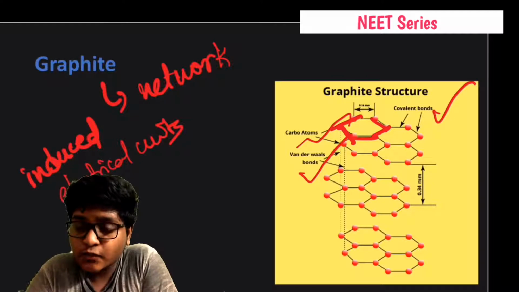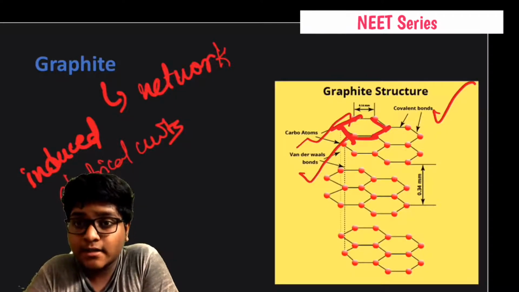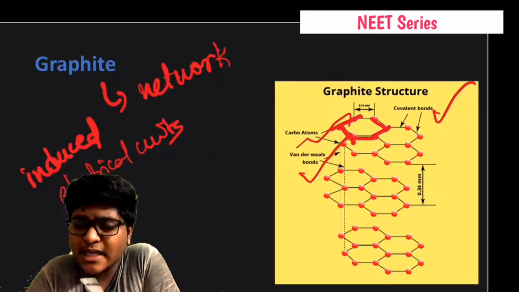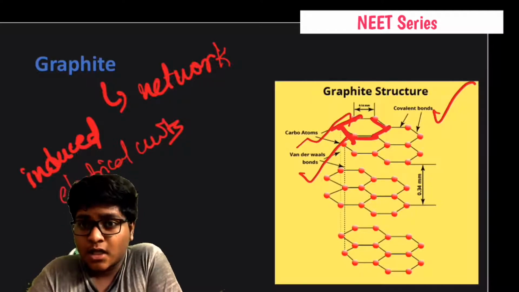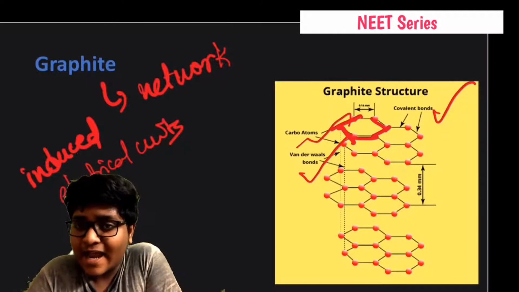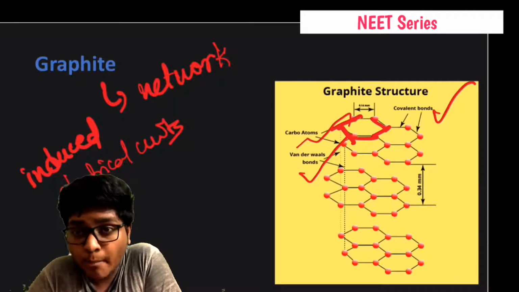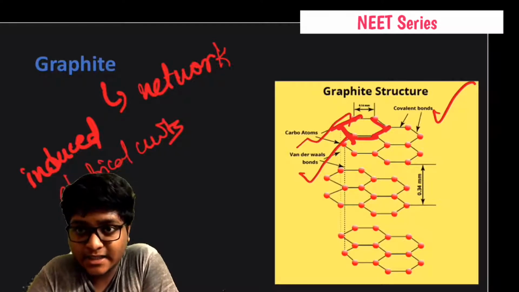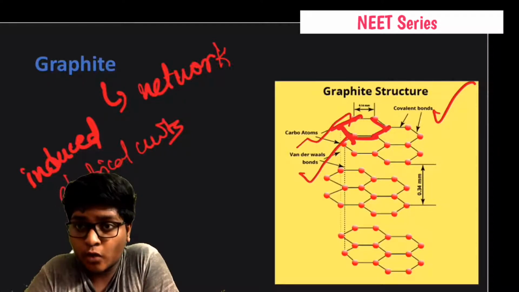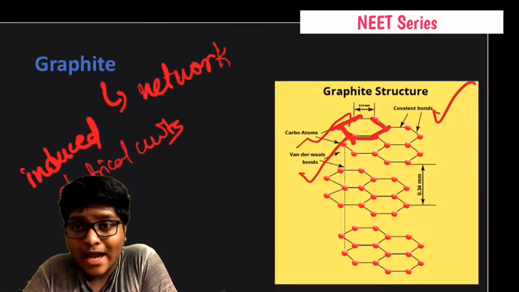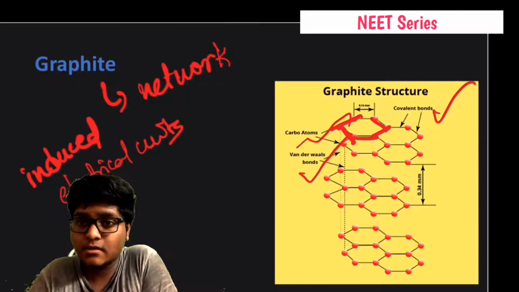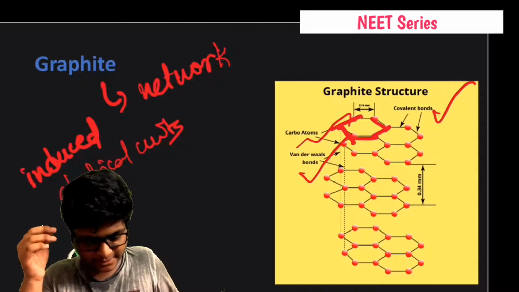Due to these van der Waals forces, graphite, there is also another form of carbon, that is graphene. Graphene is 200 times stronger than steel and 6 times lighter than copper. So graphene is a good conductor of heat and electricity. That's why, due to the presence of van der Waals forces, graphite is used as lead in pencils. Okay, do you get the point?